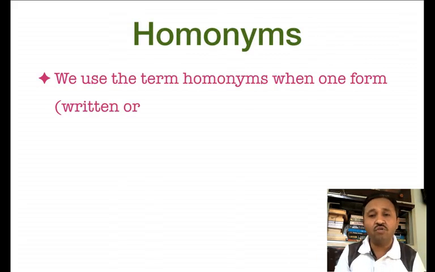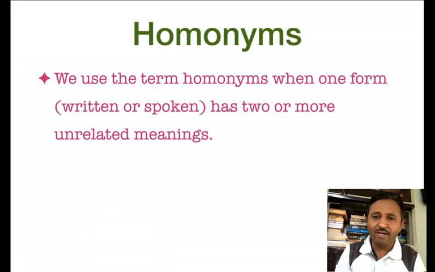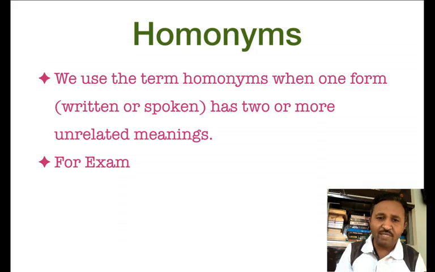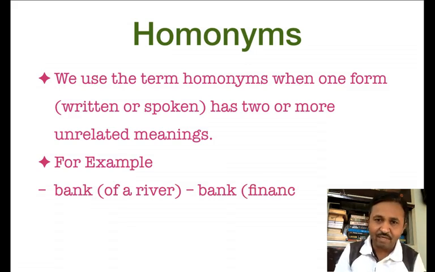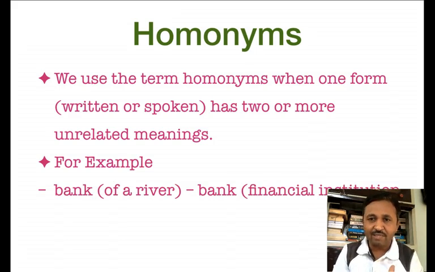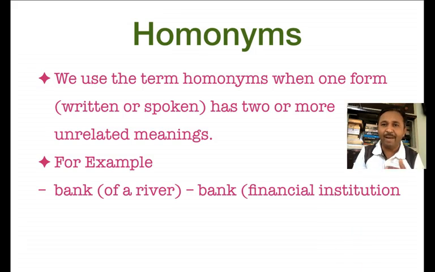Then we have homonyms. So what is a homonym? We use the term homonym when one form has two or more unrelated meanings. The word is written the same and pronounced the same, but has two different meanings. For example, bank. Amalner city is at the bank of the Bori river. Bank means the bank of a river.